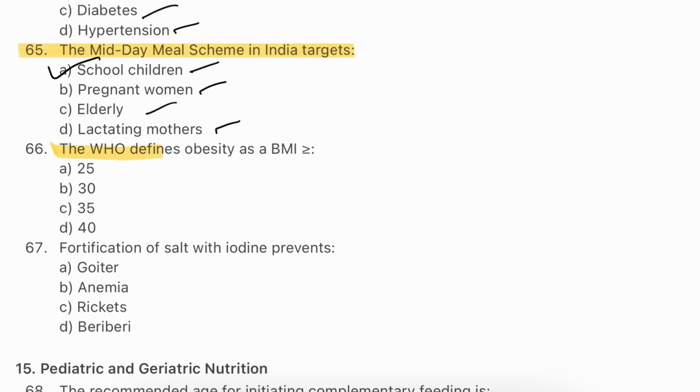The WHO defines obesity as BMI greater than: 25, 30, 35, 40. The answer will be B, 30. According to WHO, a body mass index (BMI) of more than 30 is considered obese. This threshold helps in diagnosing obesity and implementing appropriate health interventions to reduce associated risks.